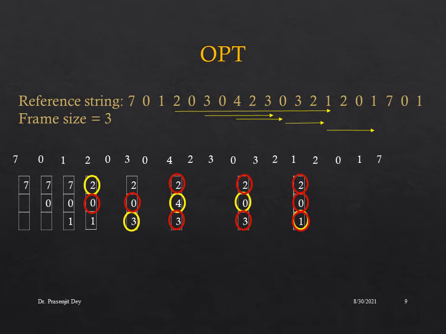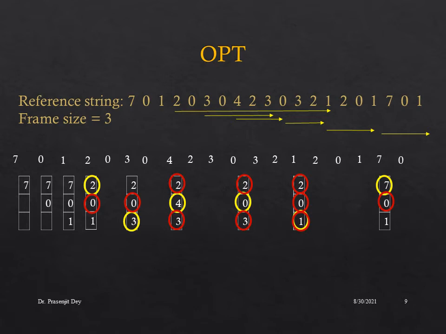And when 7 arrives, there will be a page fault, and we will look into the near future reference after 7. So after 7 we may call page number 0 and page number 1. So page numbers 0 and 1 will not be replaced, but 2 is going to be replaced, so 2 will be replaced with the new entry 7.